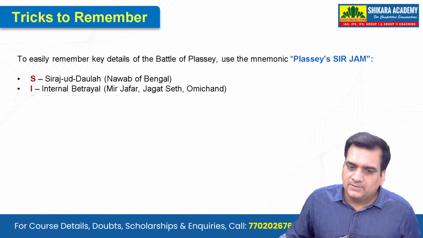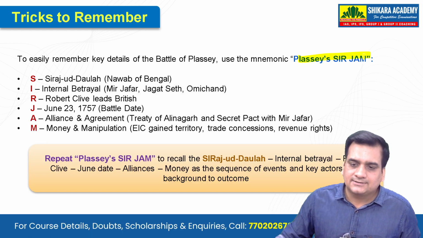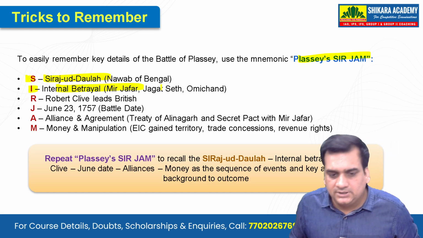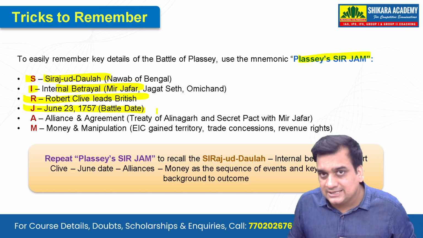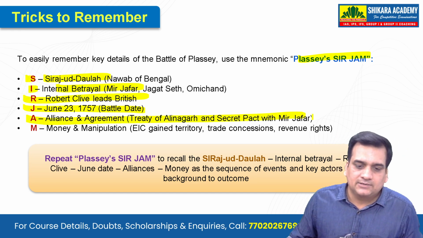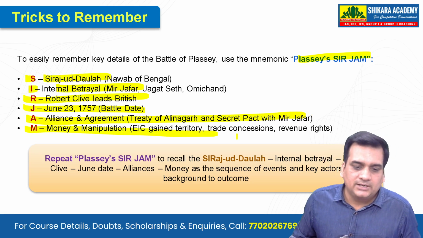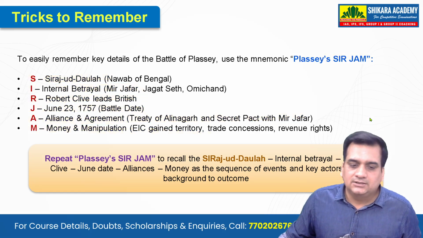Now, the trick to remember, as I promised you, so you can use this mnemonic, which is Plassey's Sir Jam. So, Sir, S is for Siraj-ud-Daulah, who was Nawab of Bengal. I is for internal betrayal by Mir Jafar, Jagat Seth, Omichand. R is for Robert Clive, who led the British. J is for June 23, 1757. Remember the date, June 23, 1757. A for alliance and agreement, the Treaty of Alinagar and the secret pact with Mir Jafar. And M is for money and manipulation, EIC gained territory, trade concessions, and the revenue rights.